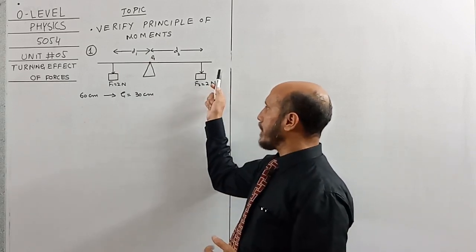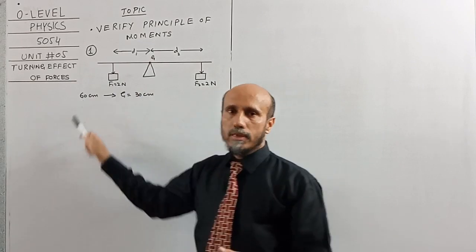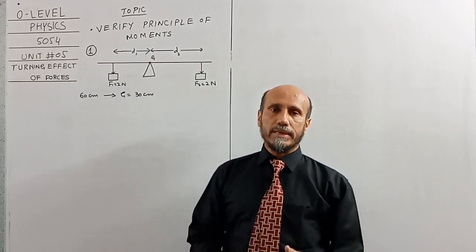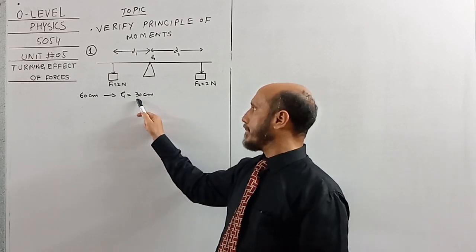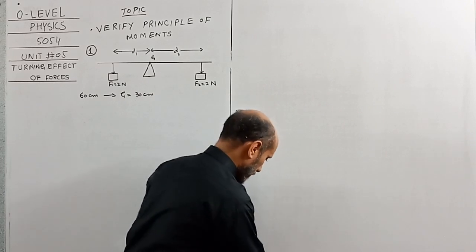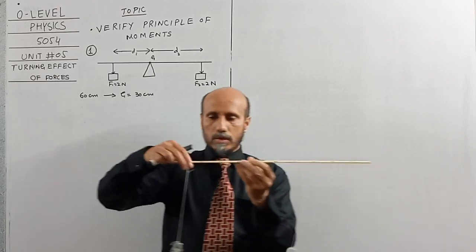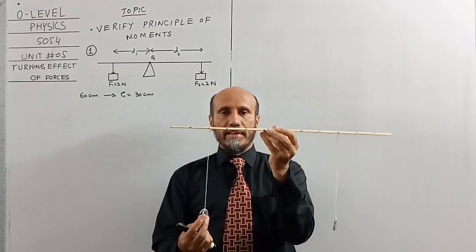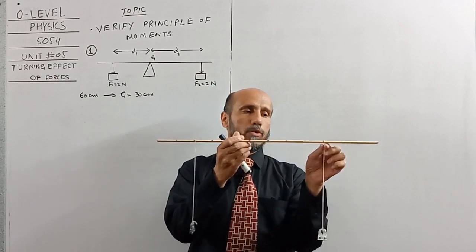I have considered a rod whose length was equal to 60 centimeter. Since this rod is of uniform thickness, definitely its center of gravity will be at 30 centimeter. Okay. I have hung 2 Newton weight over here and 2 Newton weight over here.